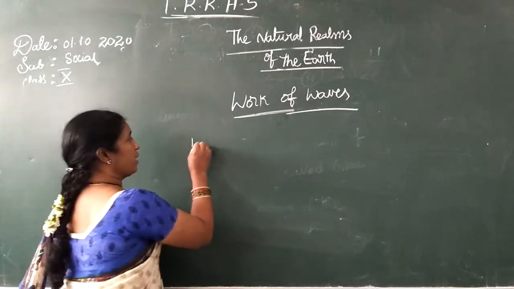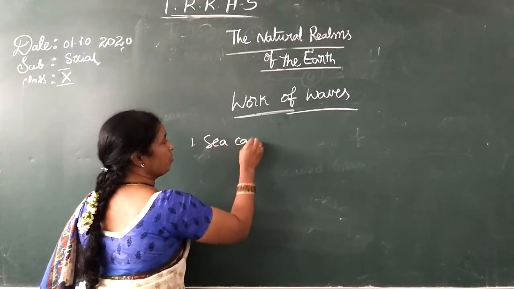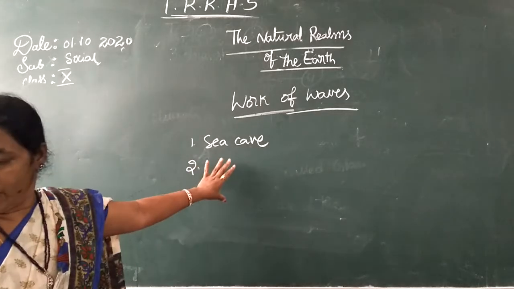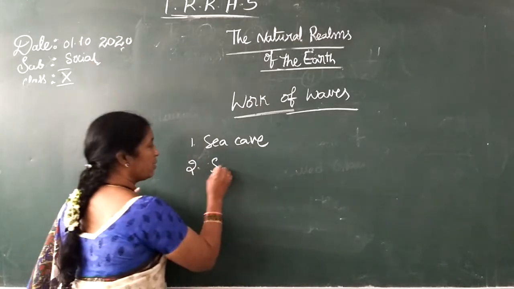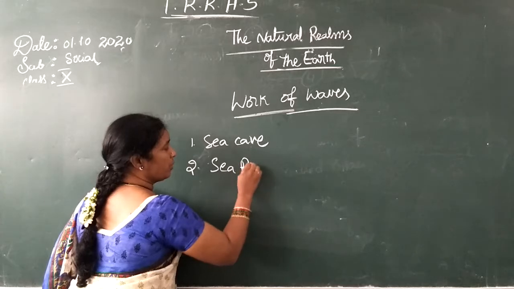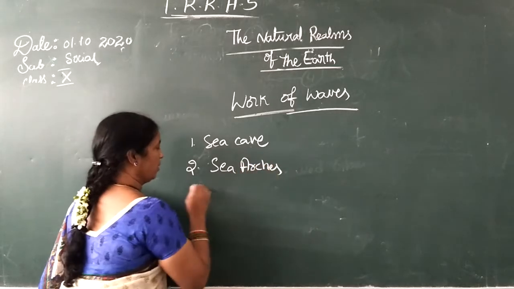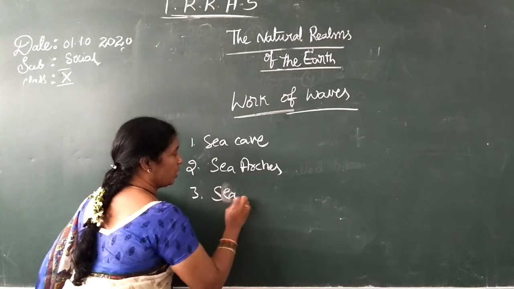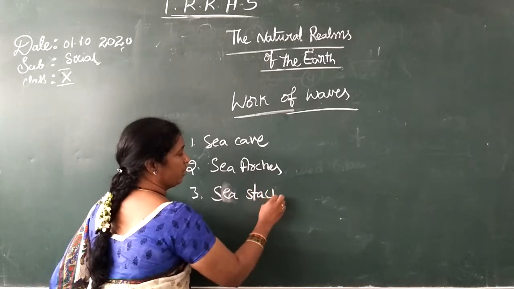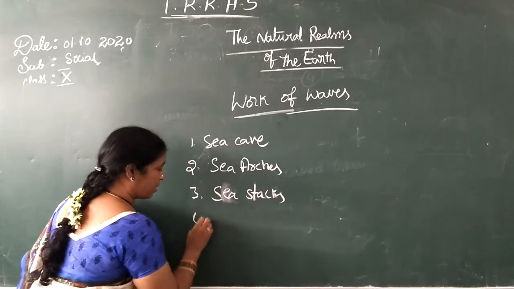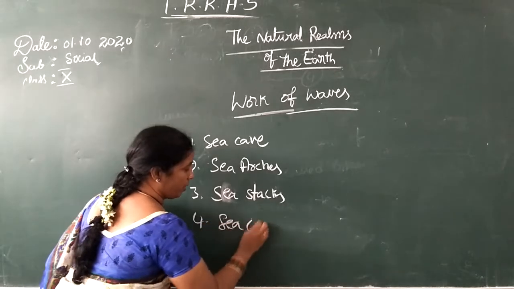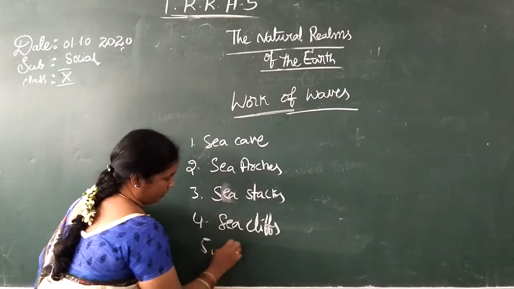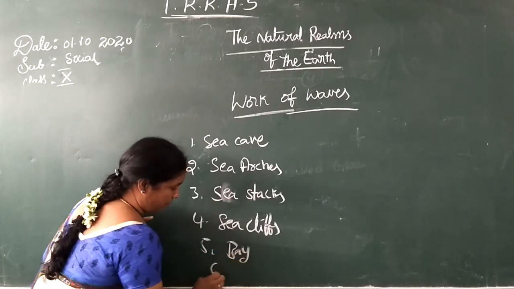Okay, first we will see sea caves, one of the works of the wave, and sea arches, sea stacks, sea cliffs, and bays and beaches.